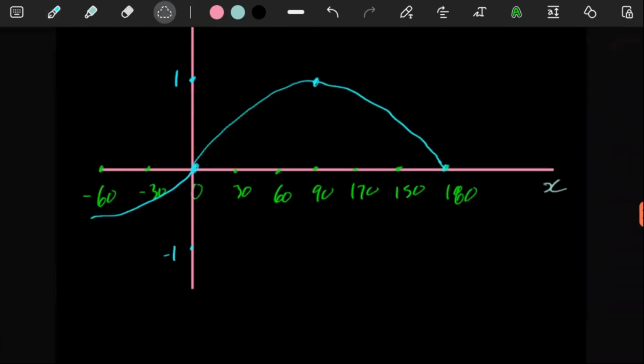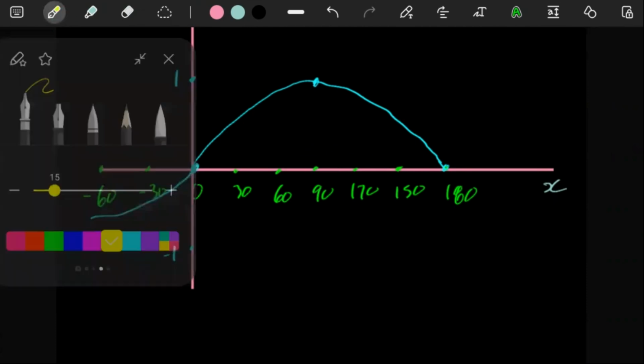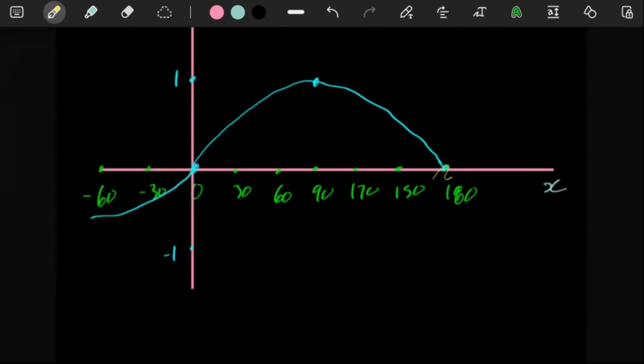So what you then want to think to yourself is, if your whole graph is moved 30 degrees to the right, then technically speaking, these key values here, the 180, we won't be able to see it, but if it's moved 30 to the right, this point would be somewhere there. The 90, where this turning point would be, if it's moved 30 to the right, it would be somewhere there. The 0 here, if it's moved 30 to the right, this is where it will be.